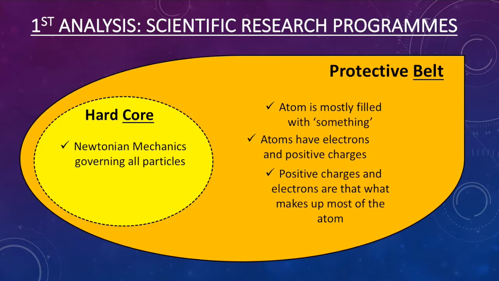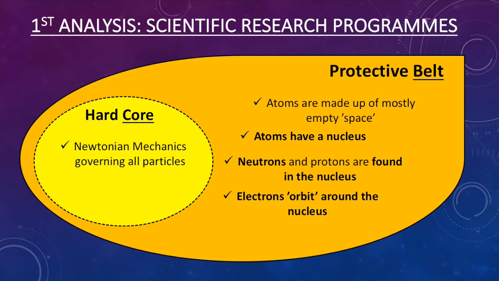This, of course, is a reference to Thomson's plum pudding model. Next, we see a change in assumptions in the protective belt, which are now that atoms have a nucleus which contains neutrons and protons, as well as electrons orbiting around the nucleus, similar to how planets orbit around the sun. No change is made to the core, however. This is in reference to the Rutherford-Bohr structure of an atom.